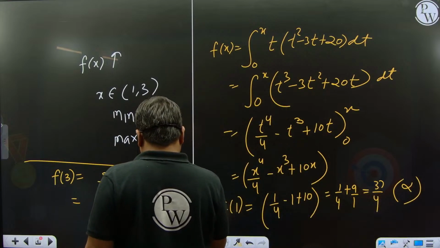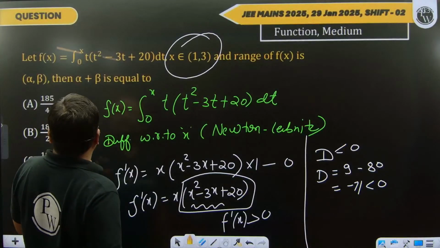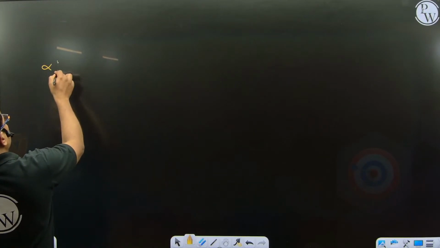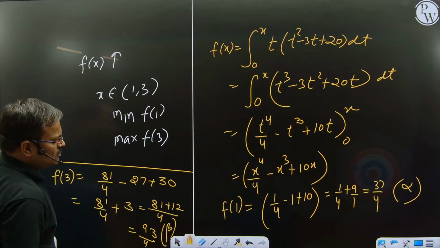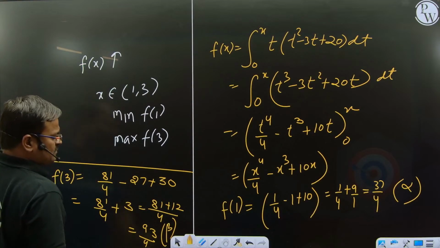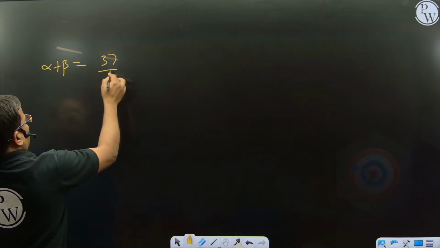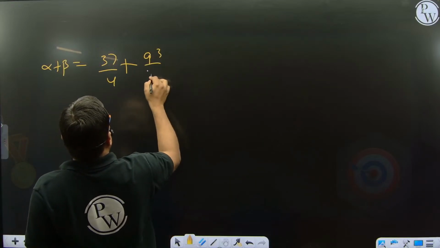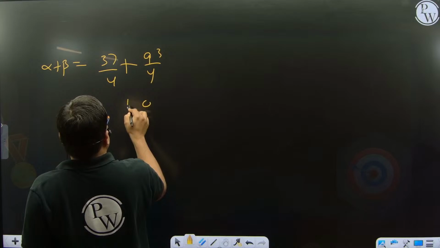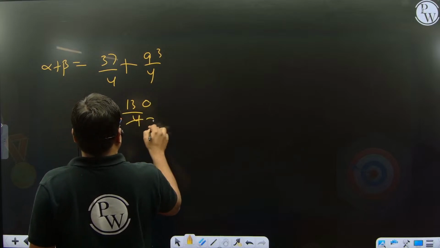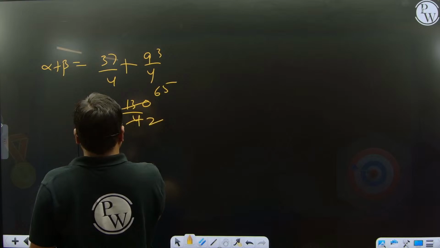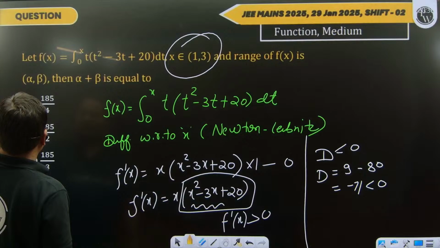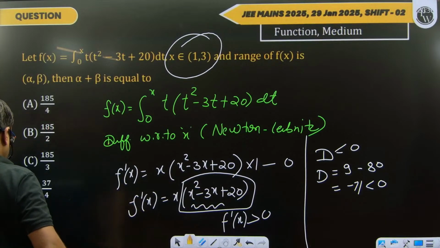Okay, now what do you want? We actually want alpha plus beta. So you just take the sum of these two. So alpha plus beta is 37 by 4 plus 93 by 4. You get 130 by 4, which is 65 by 2. This is the answer, okay? But the calculation is not matching.